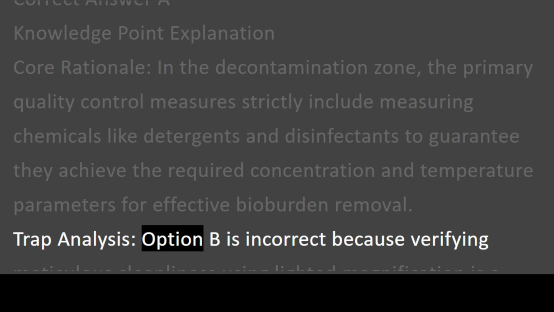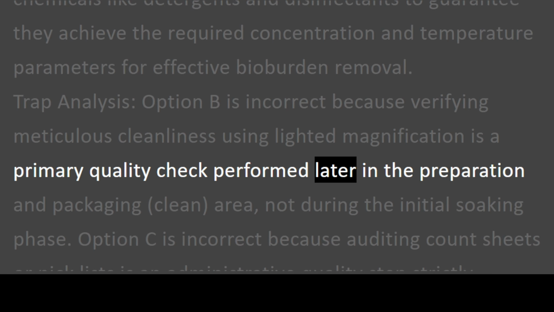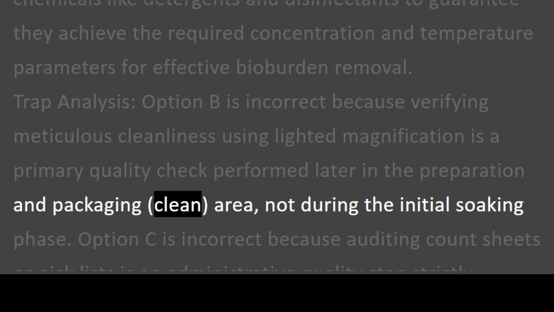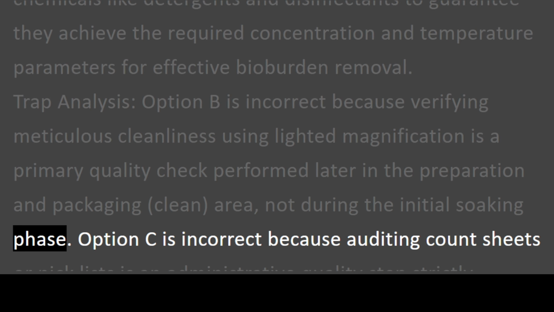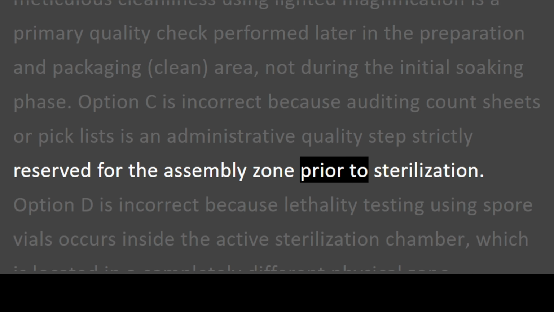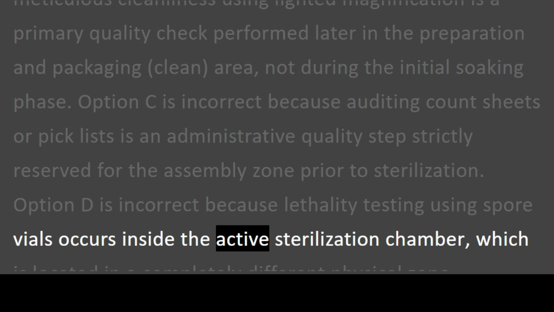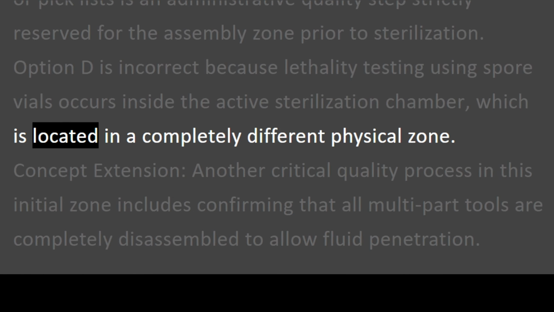Trap analysis. Option B is incorrect because verifying meticulous cleanliness using lighted magnification is a primary quality check performed later in the preparation and packaging, clean, area, not during the initial soaking phase. Option C is incorrect because auditing count sheets or pick lists is an administrative quality step strictly reserved for the assembly zone prior to sterilization. Option D is incorrect because lethality testing using spore vials occurs inside the active sterilization chamber, which is located in a completely different physical zone.